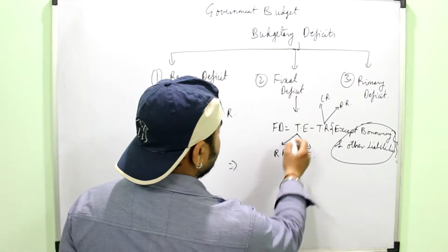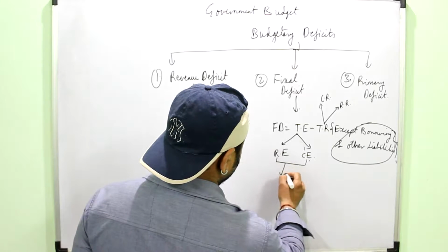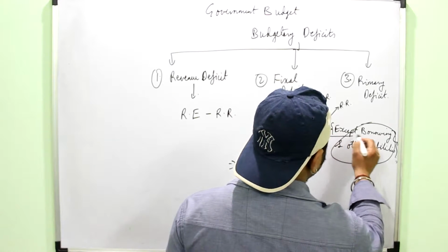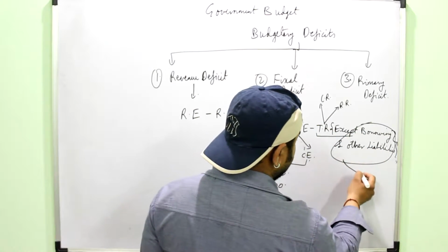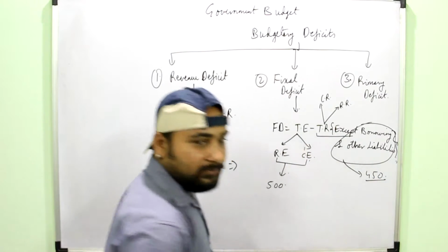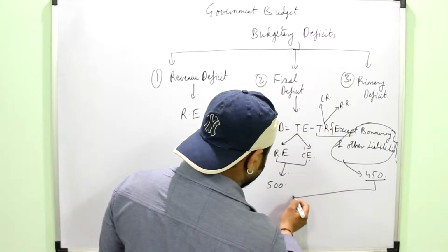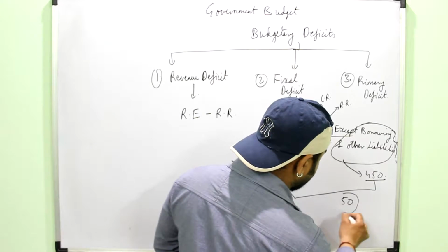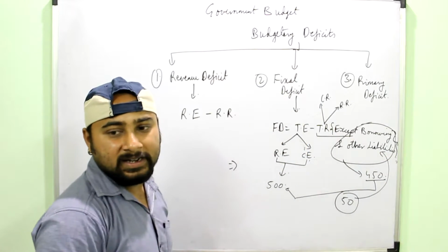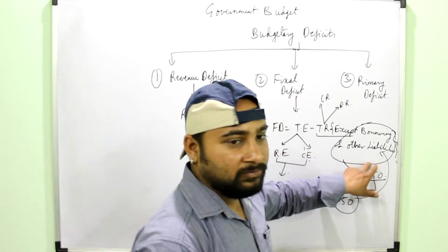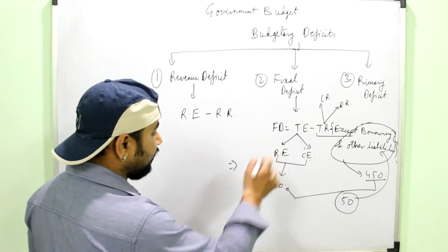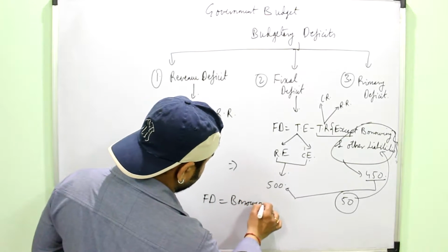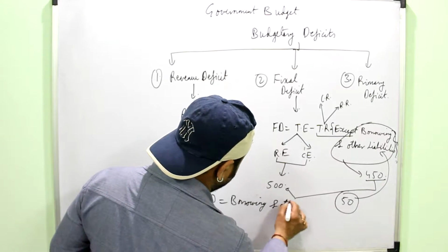Say for example, the total expenditure of the government was 500, and the total receipts excluding the borrowing and other liabilities was rupees 450. So it means that fiscal deficit will be equal to 50, right? And this 50 is actually equal to the borrowing and other liabilities, because this 50 rupees the government will need to borrow from some other agency. So I can also say that fiscal deficit is equal to borrowing and other liabilities.